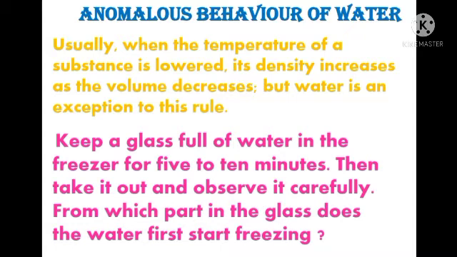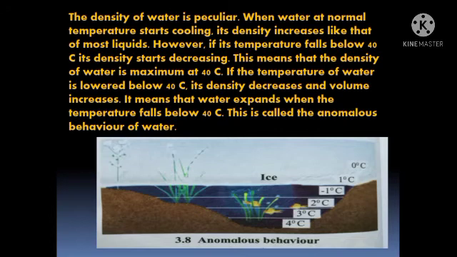Why is it so? Because the contact between the freezer and the base of the tray is nearer. So, from which part in the glass does the water first start freezing? From the base part.